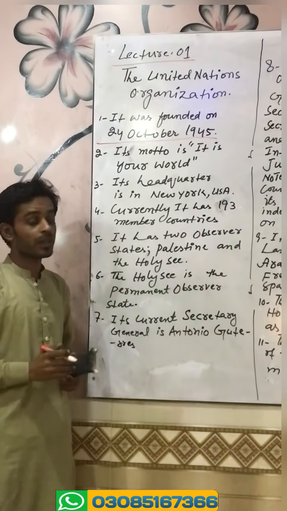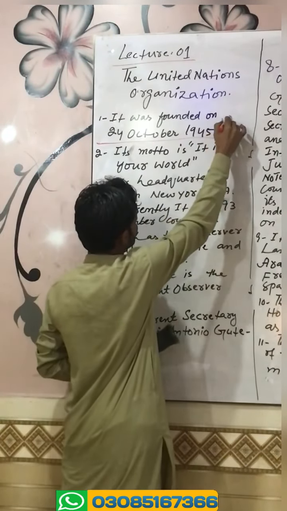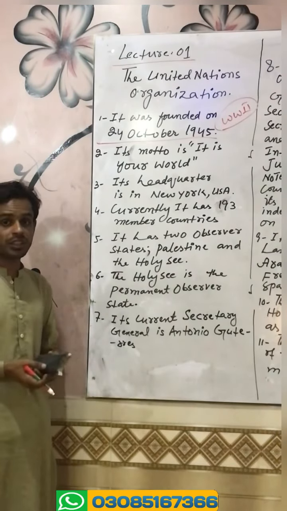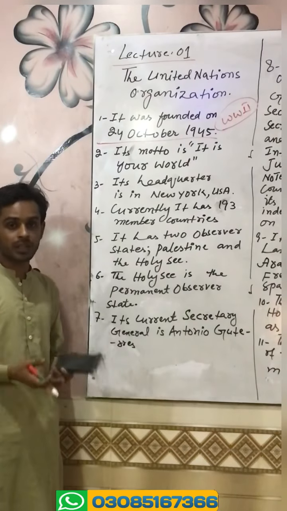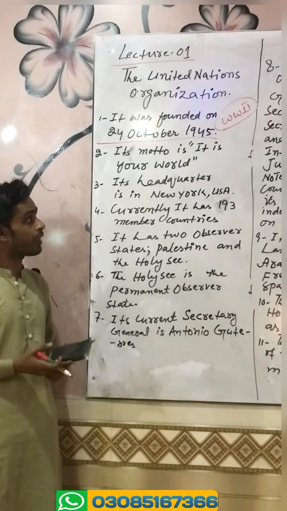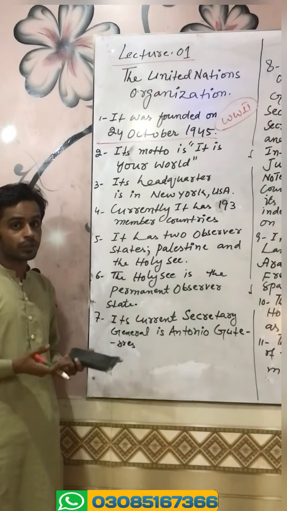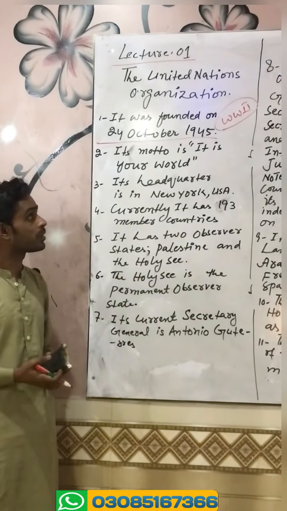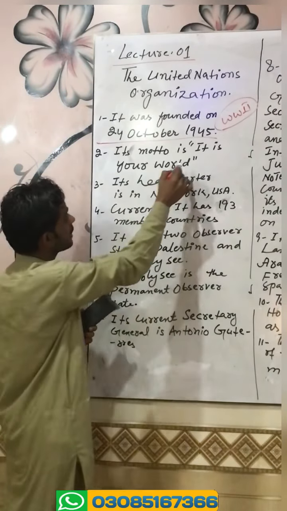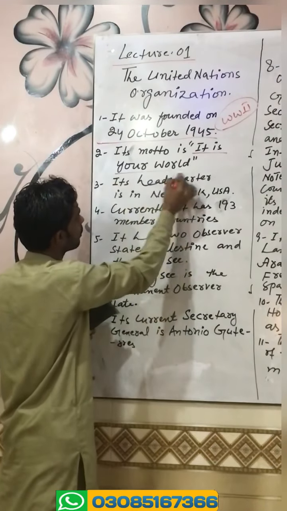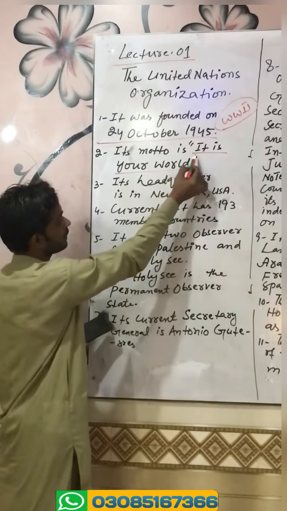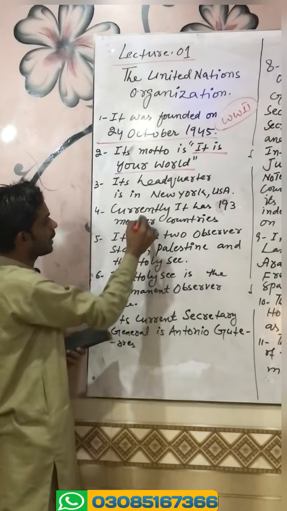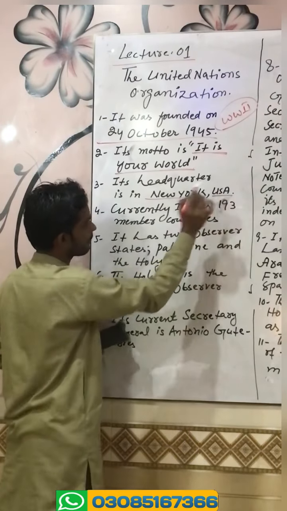UNO was created on 24 October 1945, after World War II. Before this, the League of Nations was created to maintain peace in the world. The League of Nations failed to stop World War II, and after World War II, this organization was formed. Its main objective is world peace. Its headquarters is in New York, USA.